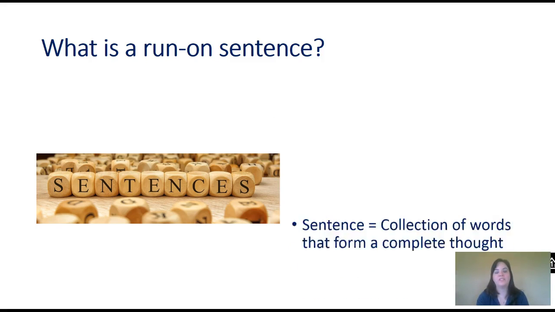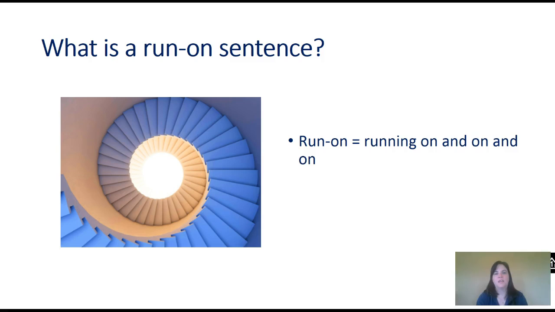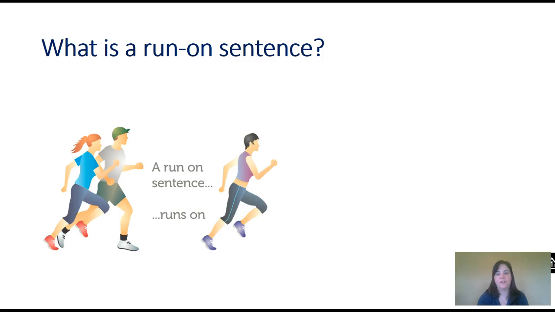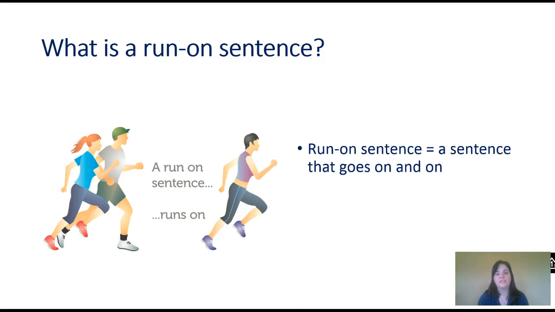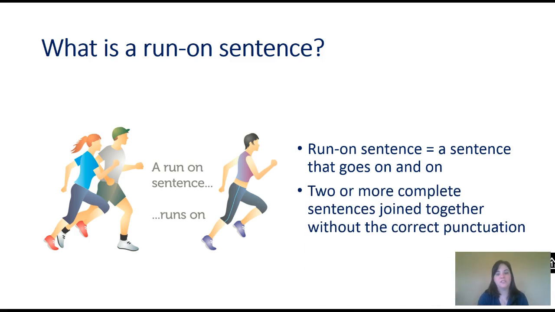We already know that a sentence is a collection of words that form a complete thought, and that a sentence is made up of a subject and a predicate. And let's look at this word run-on. To me, it means that something is running on and on and on. So if I can connect those two ideas, my idea of the definition of run-on and my known definition of sentence, I end up with this definition for run-on sentence. A run-on sentence is a sentence that goes on and on. It is two or more complete sentences joined together without the correct punctuation.